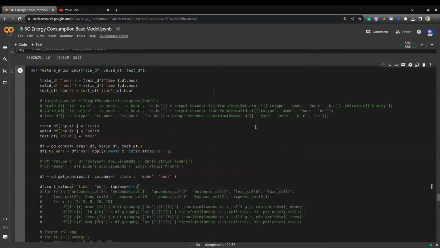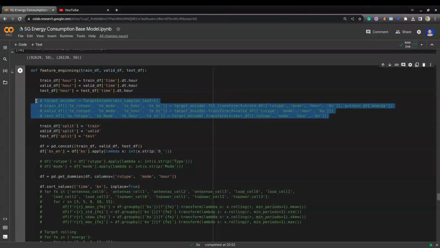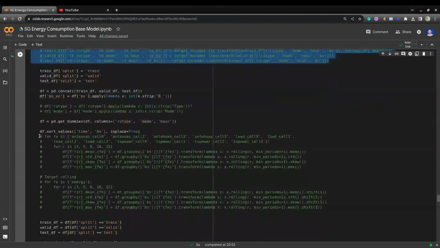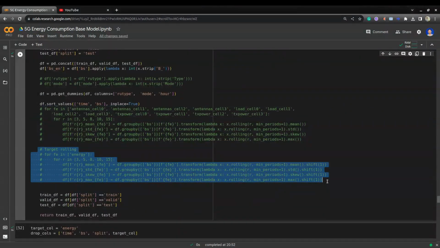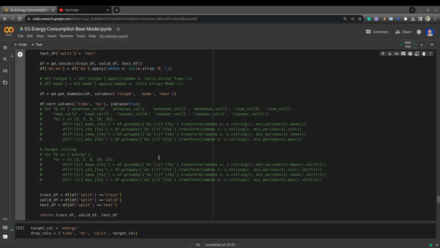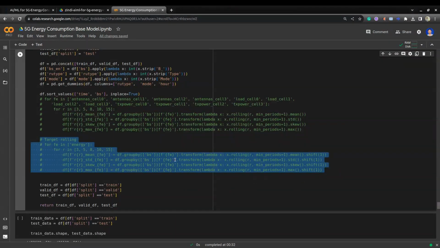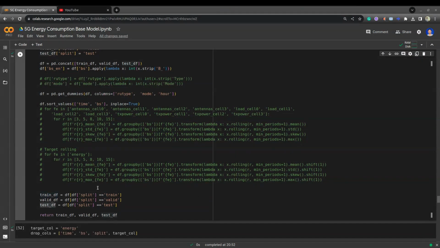If you see here, I also tried some other features, target encoding and rolling features, and also rolling features based on the target. If you want to experiment with those, you can explore different feature engineering to improve your model. This is the base solution, that's why I'm not complicating the model here. After feature creation, I divided train, validation, and test data.